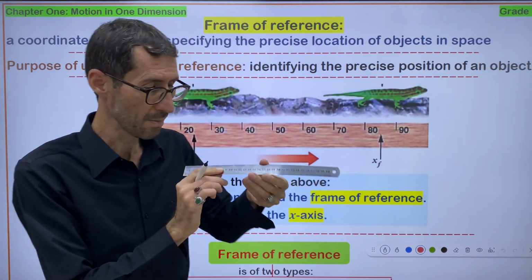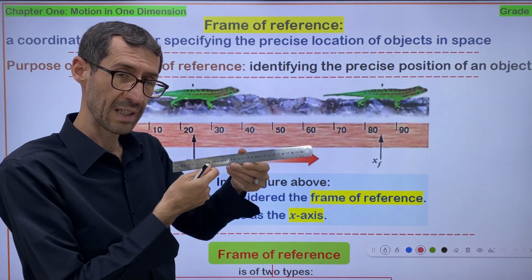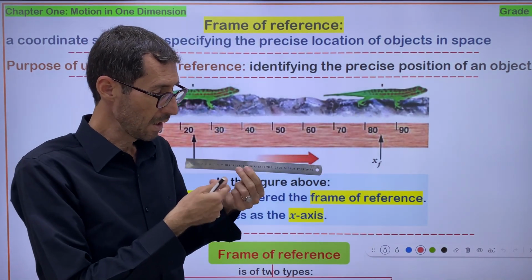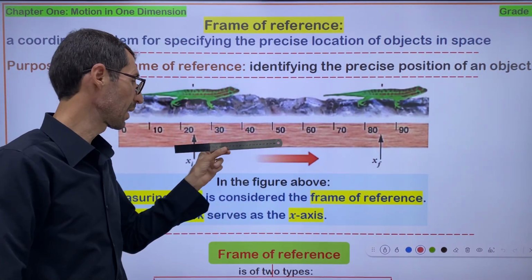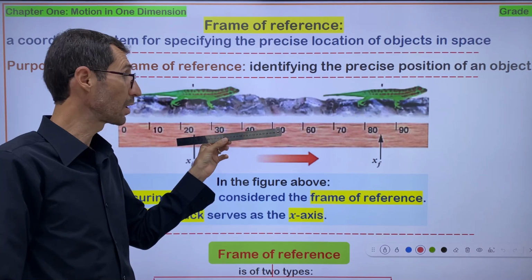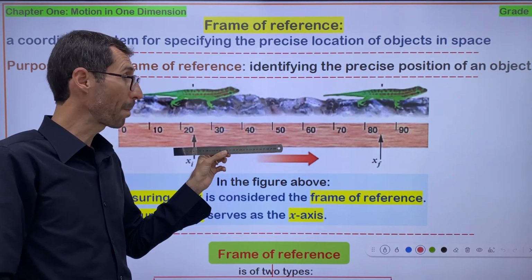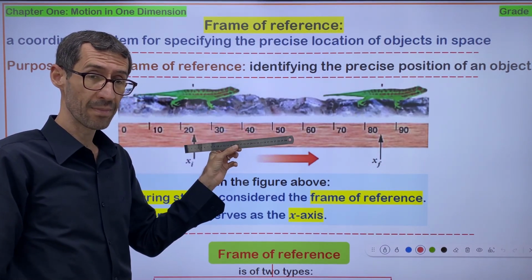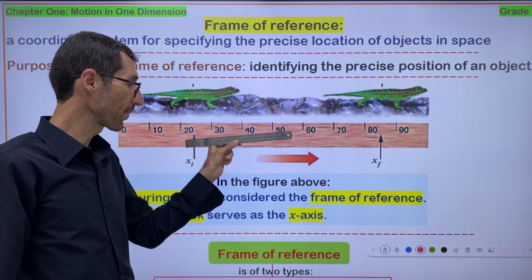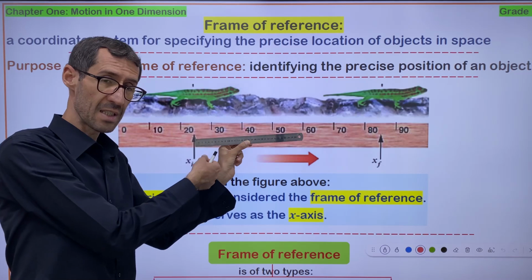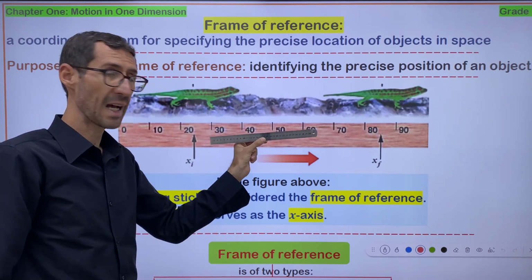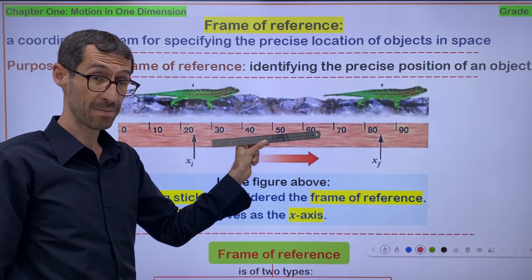You can use this for describing the motion of the gecko, and you have to place the meter stick or ruler under the feet of the gecko parallel to its motion. So in this situation, the meter stick or ruler serves as the x-axis.